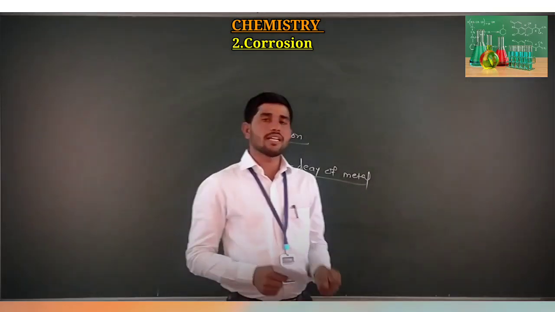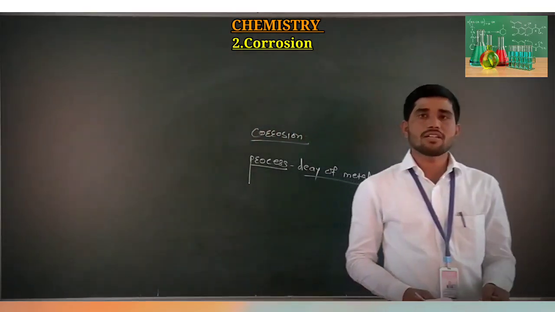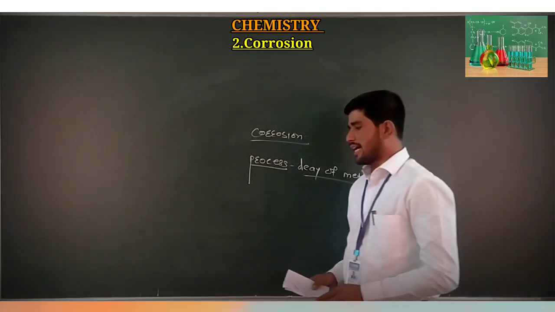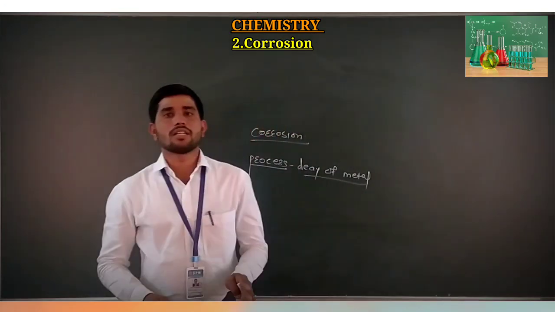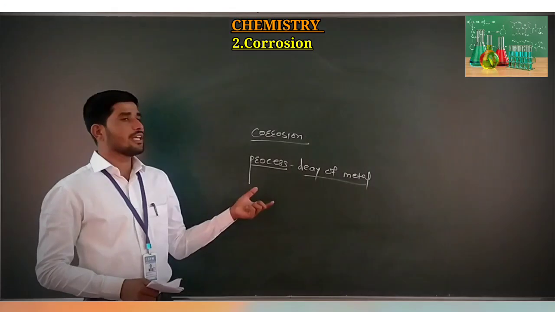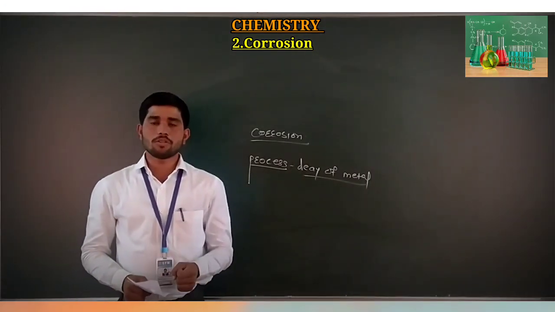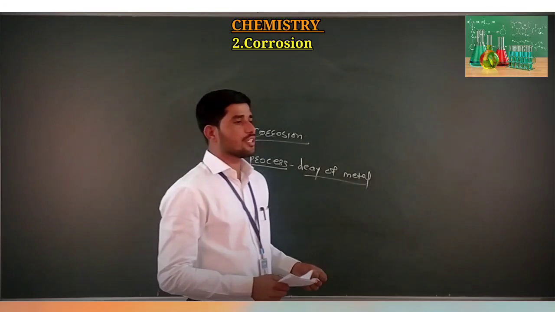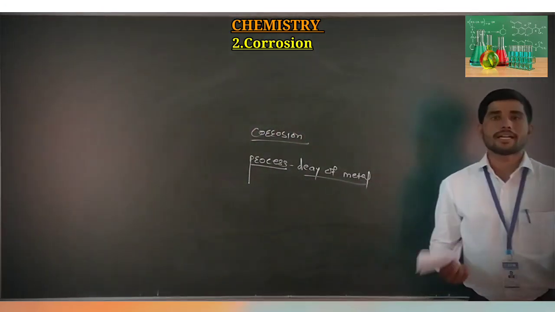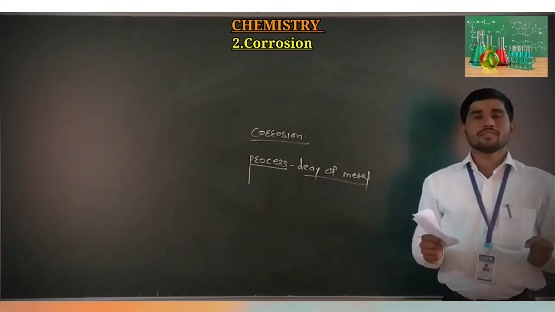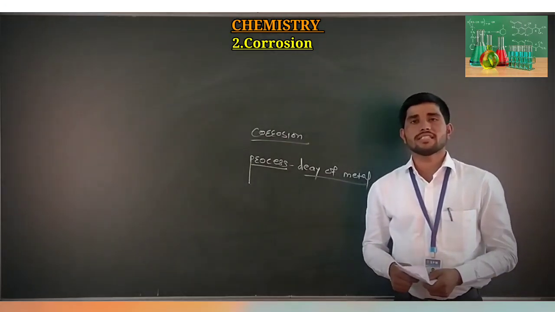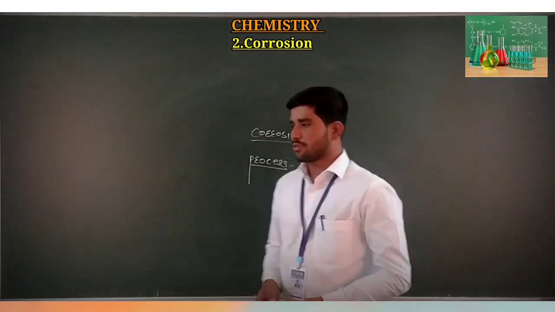Atmospheric corrosion is also called direct chemical corrosion or dry corrosion, and immersed corrosion is called indirect chemical corrosion or wet corrosion. Now we will understand the meaning of atmospheric corrosion. Atmospheric corrosion is nothing but when any metal is in contact with atmospheric gases, at that time corrosion of the metal surface takes place, and that is atmospheric corrosion.